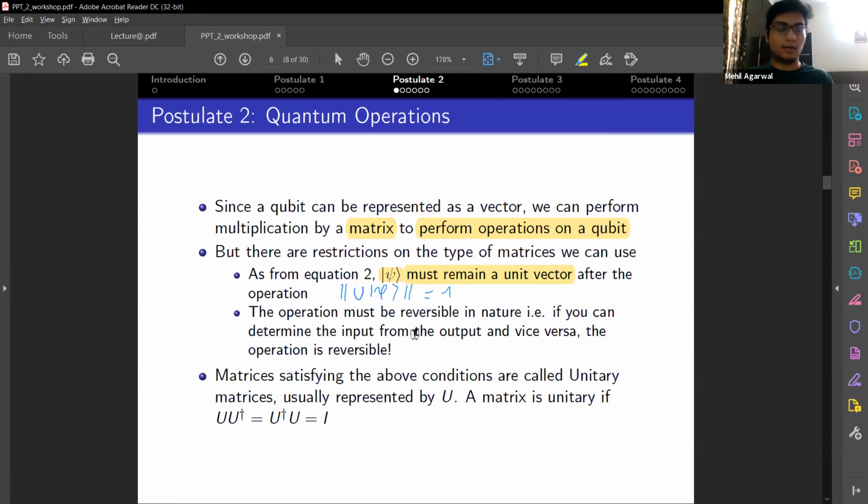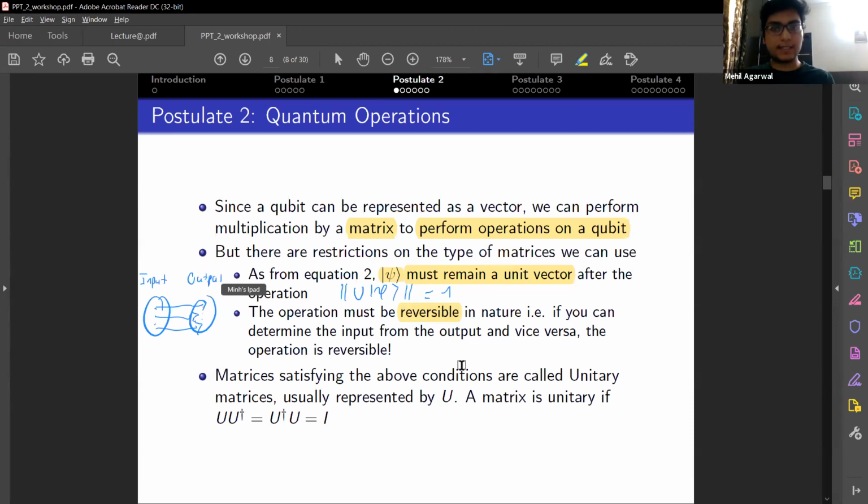This is not something that is observed in classical computing, as when you apply the AND gate, you won't be able to understand the input from the output. But in the case of quantum operations, every operation must follow this law that it must be reversible in nature.